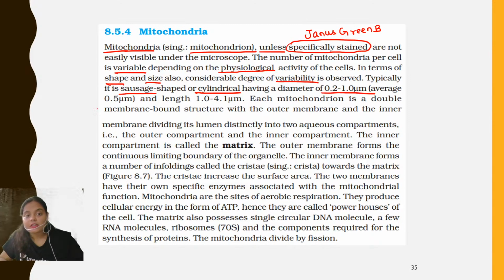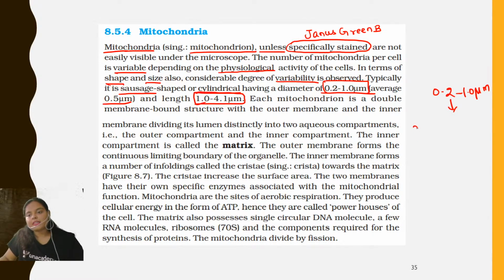On an average, the diameter is 0.5 micrometer and length is 1 to 4 micrometer. This is important. The diameter is 0.2 to 1 micrometer. That means the average diameter of a mitochondria is 0.5 micrometer, right? Talking about the length, the length is in the range of 1 to 4.1 micrometer.